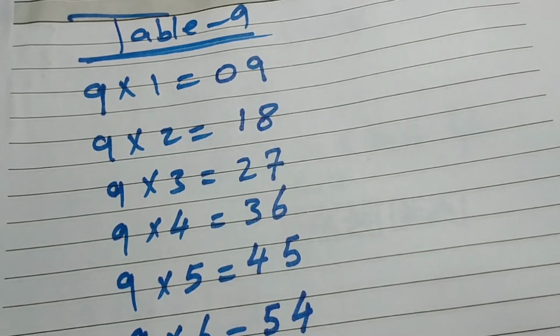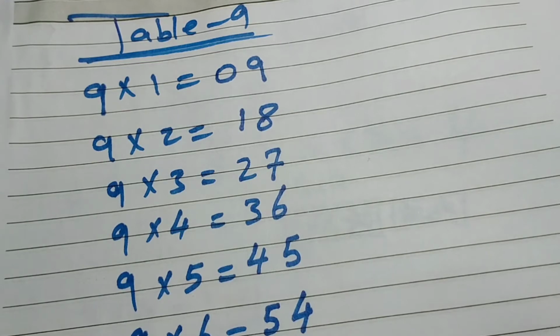So now we are going to solve some multiplication questions: a 2-digit number with a 1-digit number, a 3-digit number with a 2-digit number, a 4-digit number with a 4-digit number, or a 4-digit number with a 3-digit number.